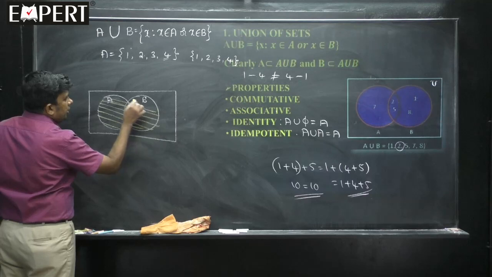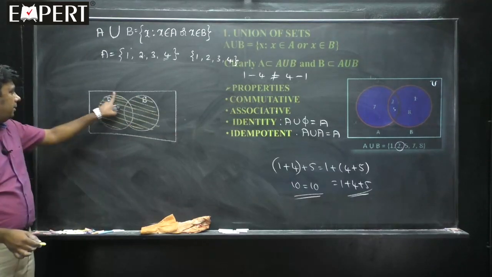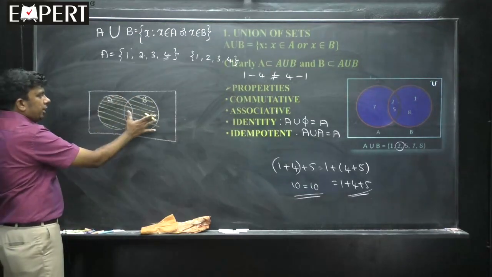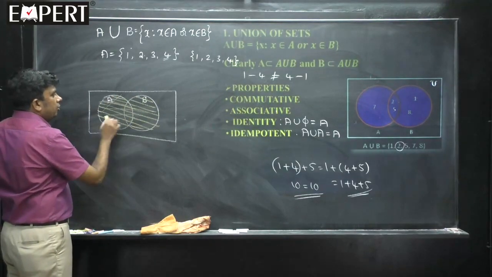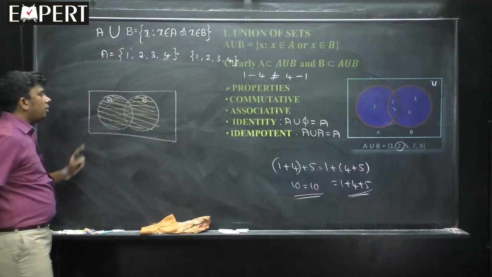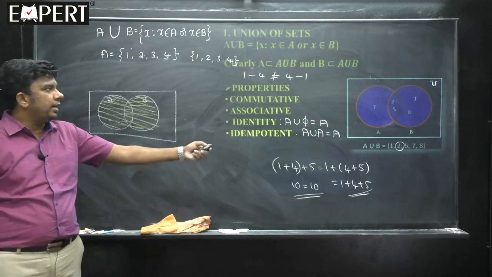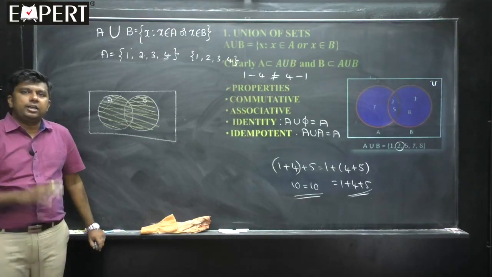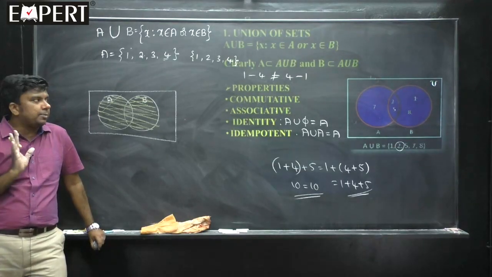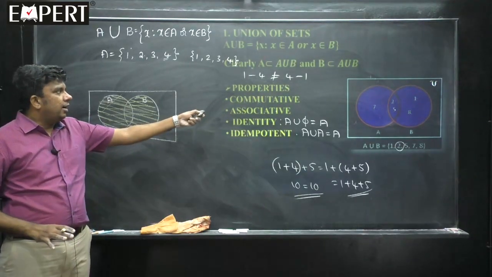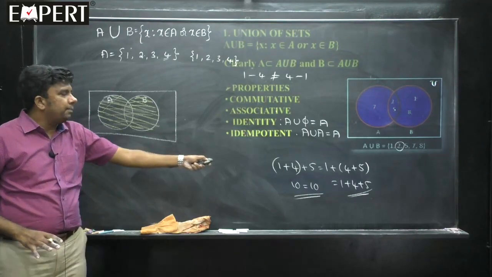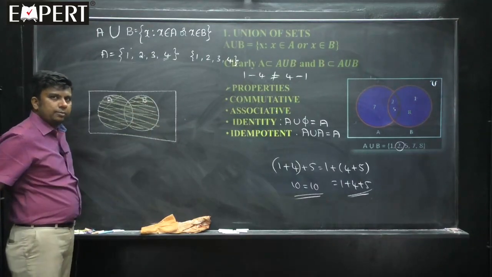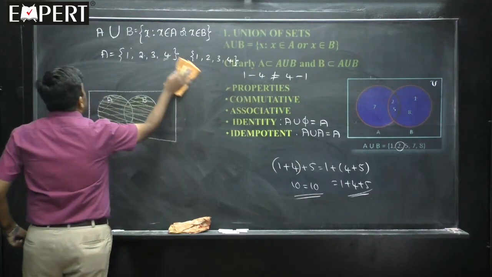Meaning is, you select all the elements of A, all the elements of B, also the common elements you take. So everything you have to take. This is actually called A union B. This is how we highlight. All these elements are taken into account. You can see that blue shade, that blue means that everything is taken. That is called union. This is about the first operation, how it is defined, and then what are the properties. In one simple example, this is how we denote or shade the A union B part. Okay, fine. Then we will go to the second one.